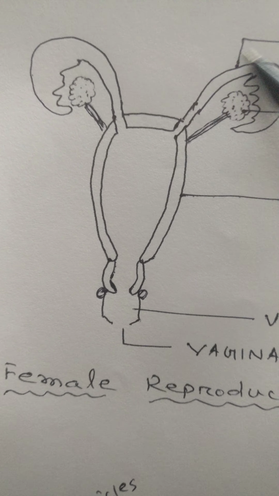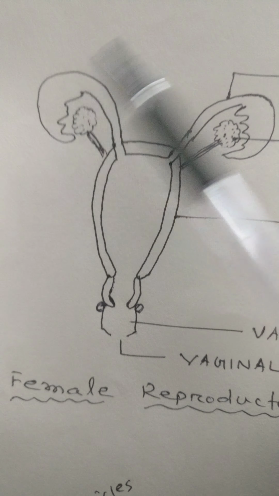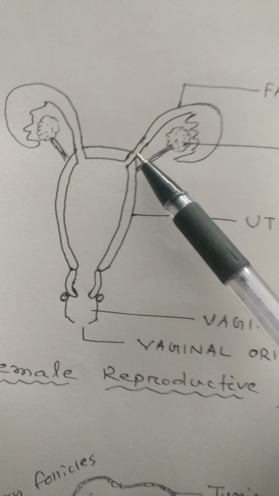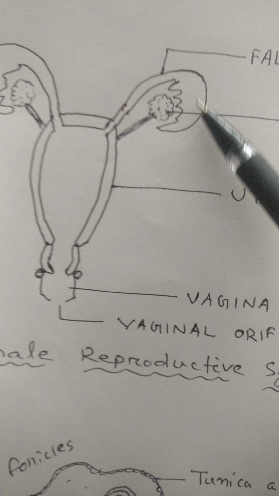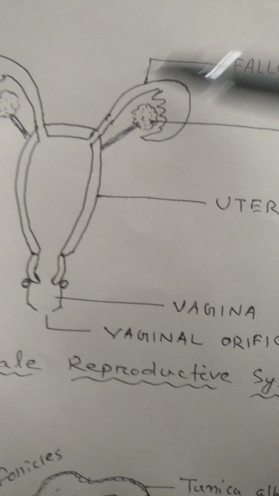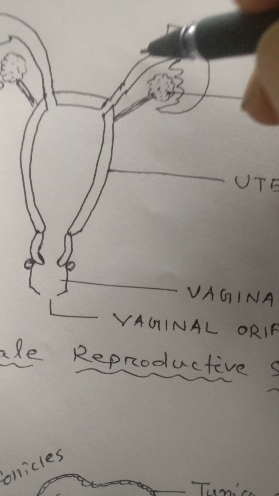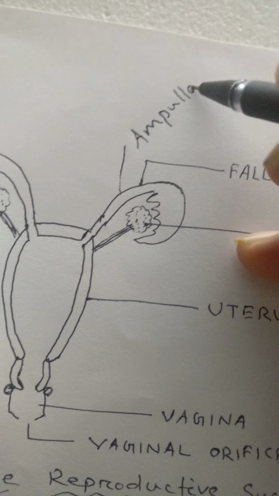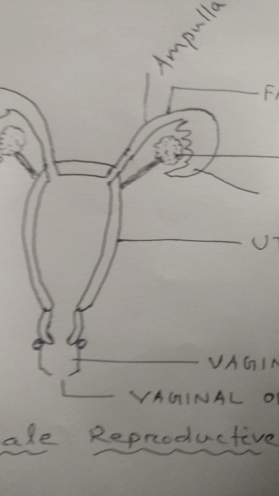Next go to the same diagram again. This is fallopian tube. How many fallopian tubes are there? 2. This is 1. This is 1. Each fallopian tube has 3 parts. This portion is called infundibulum. This portion is called ampulla.